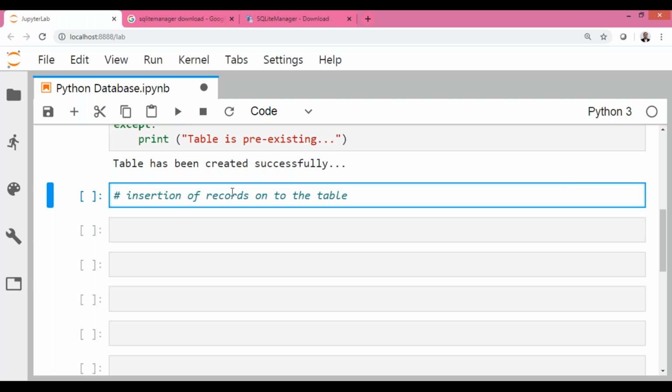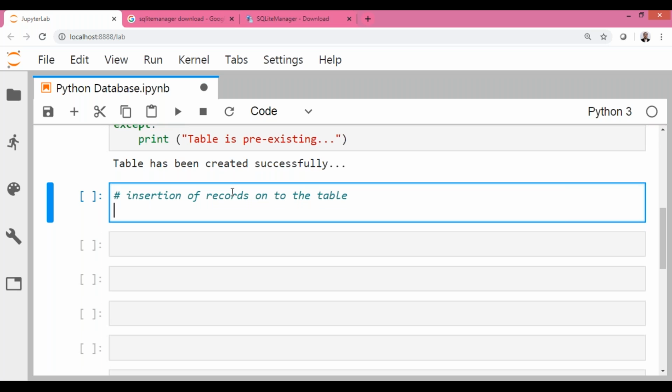So now, while inserting records onto the table, we are writing one SQL query, say SQL str. I'm writing this as INSERT INTO. You know that I'm writing all the SQL keywords in capital letters, so that thing I'm maintaining. VALUES. Here I'm just making placeholders.